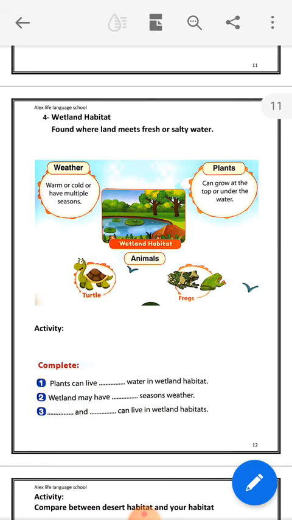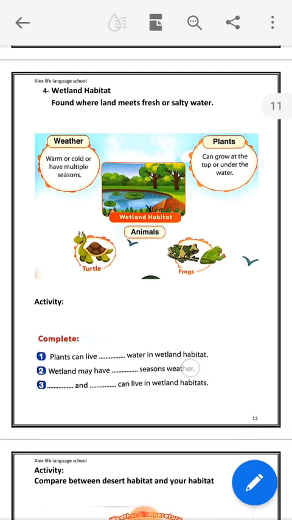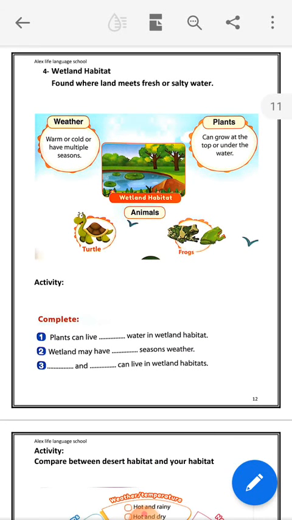From its name, wet. Wet means related to water, found where the land meets fresh or salty water, like in the banks of the river. Okay, so what do you think about the weather in the wetland? Warm or cold or have multiple seasons according to the place it is found.